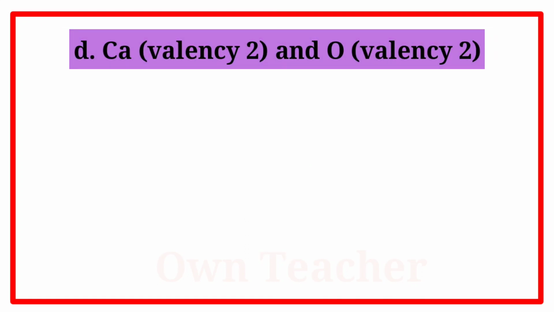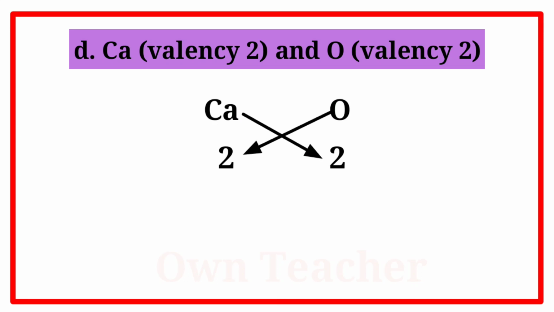Calcium valency 2 and oxygen valency 2. Write the symbols of constituent elements. Write the valency below the respective elements. Cross multiply to obtain the number of atoms of the constituent elements in the molecule of the compound.